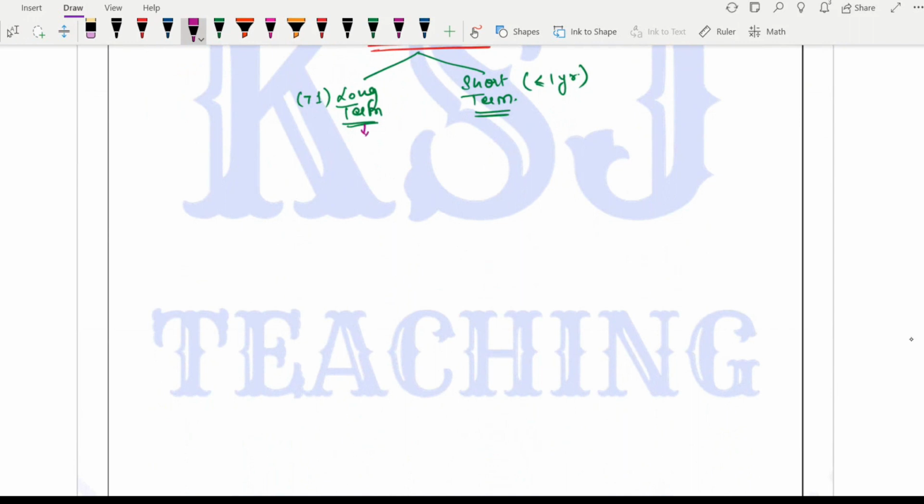The long term can be equity share capital that we have studied, because we invest this money for a longer period of time. It is not that we invest today and withdraw our share capital within 1 year. No, we invest it for a longer period of time, right? Can be preference share capital. So all these things are the long term ones.